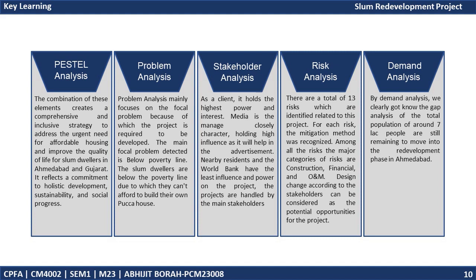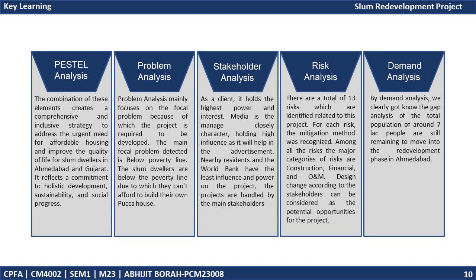Second, the problem analysis mainly focuses on the focal problem, which is below poverty line. The slum dwellers are below the poverty line, due to which they can't afford to build their own Pakka houses. Third, in the stakeholder analysis, it has been identified that the client holds the highest power and interest. Media is the managed closely character holding high influence, as it will help in advertisement. Nearby residents and the World Bank have the least influence and power on the project. The projects are handled by the main stakeholders.